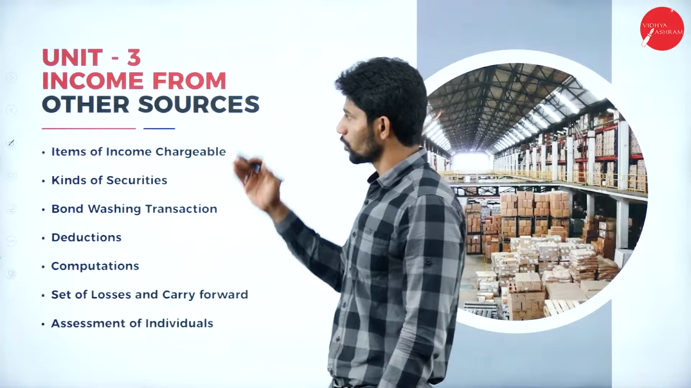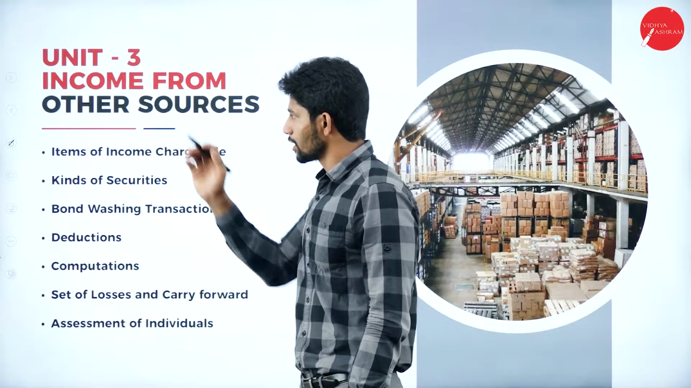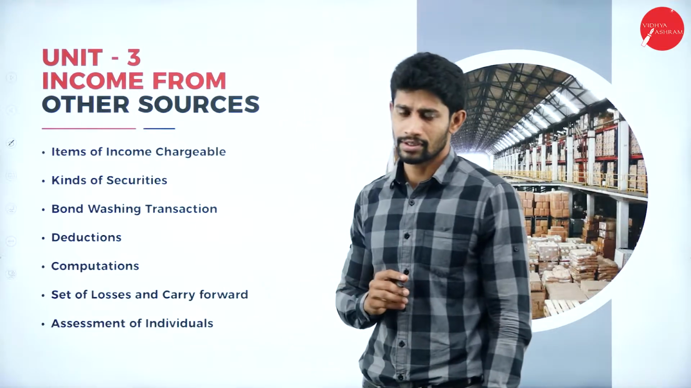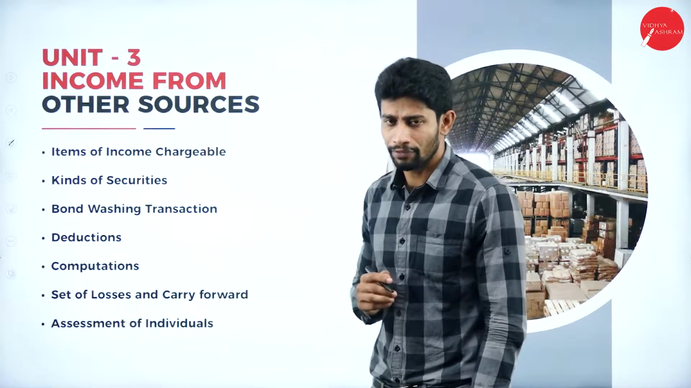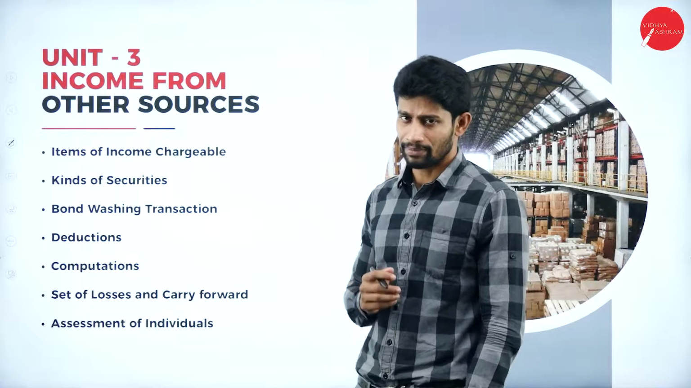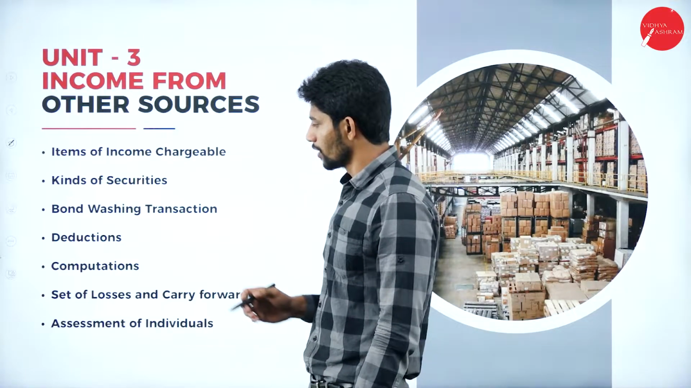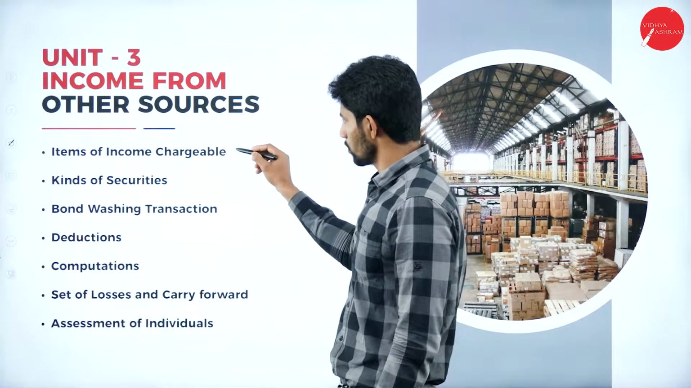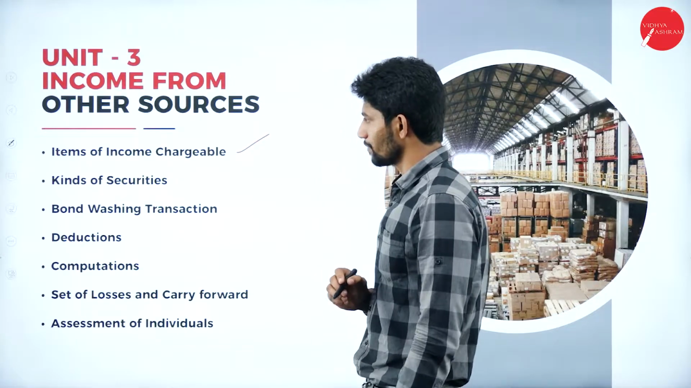Next, moving on to unit 3. Unit 3 deals with income from other sources. It is also one of the 5 heads of income that we have under income tax. So under this unit, you will be learning about the items of income chargeable.